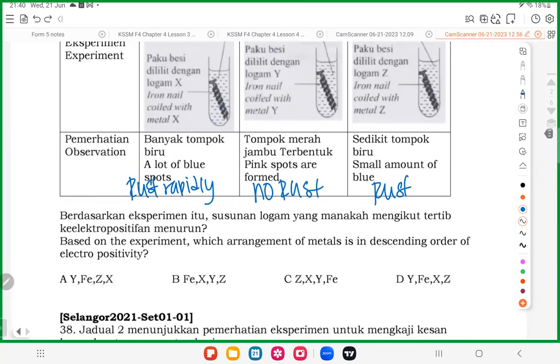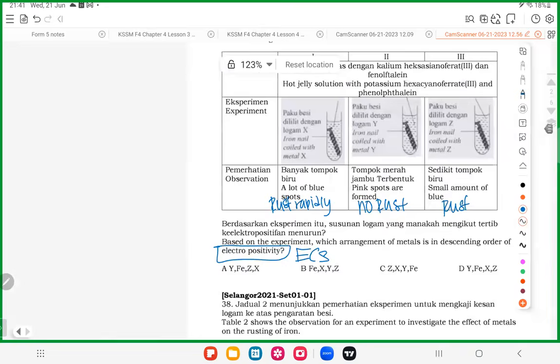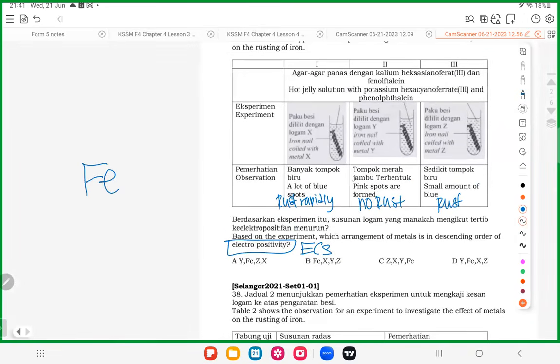So now the question asks, based on the experiment, can you arrange the metals in descending order of electropositivity? When you see electropositivity, it means ECS. So can we arrange our ECS? Why not? First of all, this is iron. When you see no rust, it means the rusting was prevented. How to prevent rusting? The metal must be higher. So metal Y should be above here. Am I right? Very good.